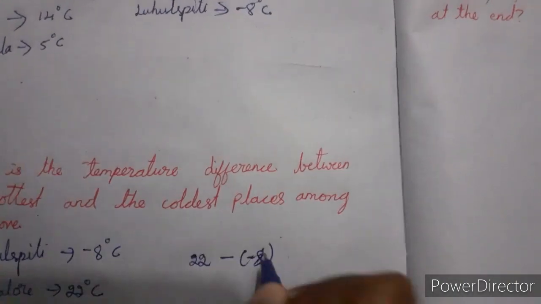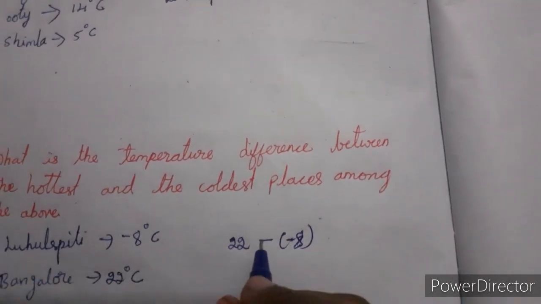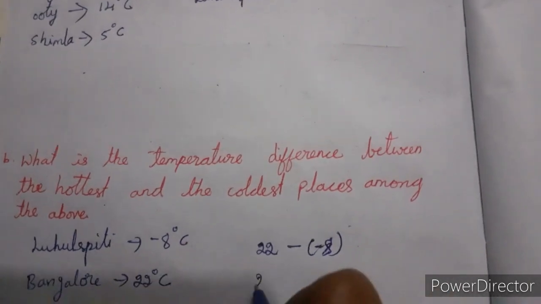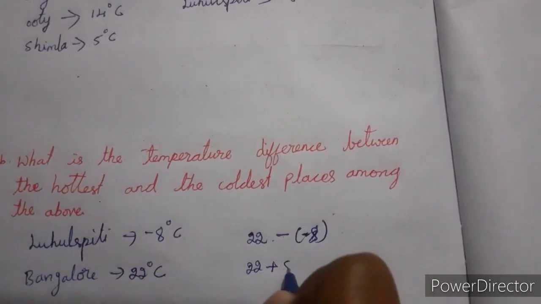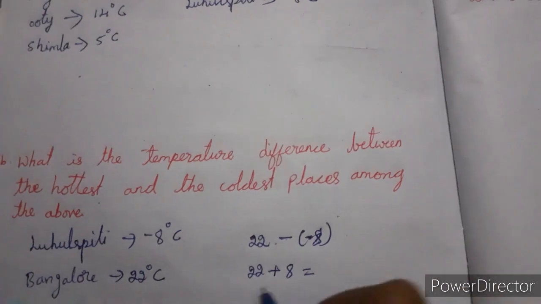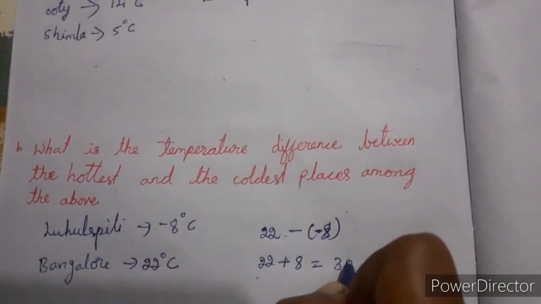We are going to check the difference, and difference means we have to subtract. Then 22 minus of minus, minus into minus is plus 8. It is equal to 22 plus 8, that is 30.